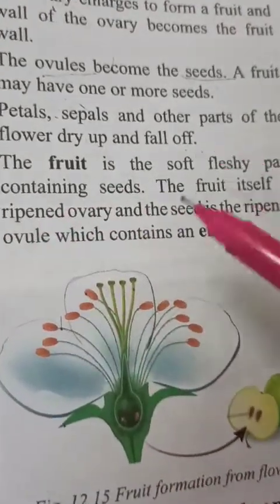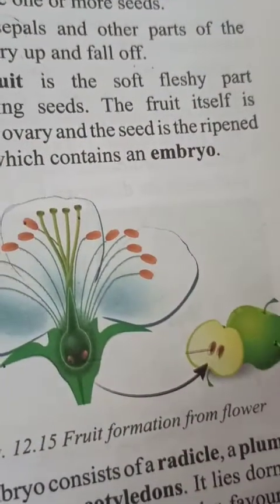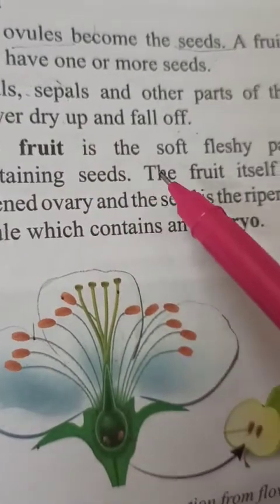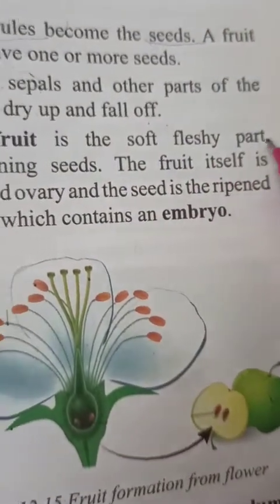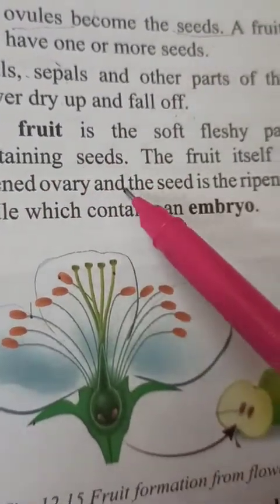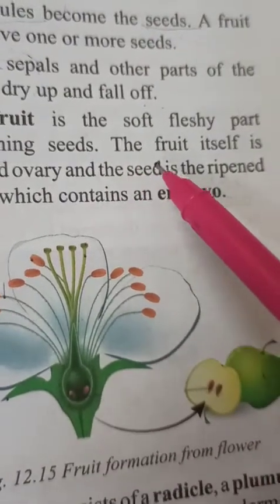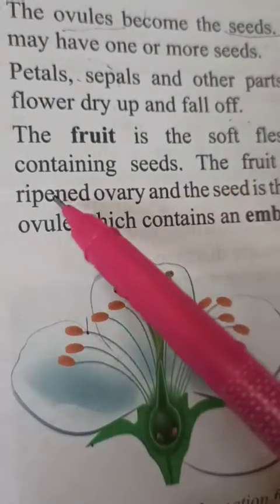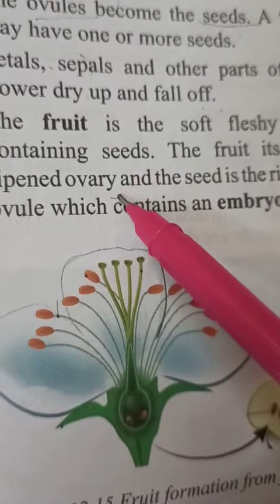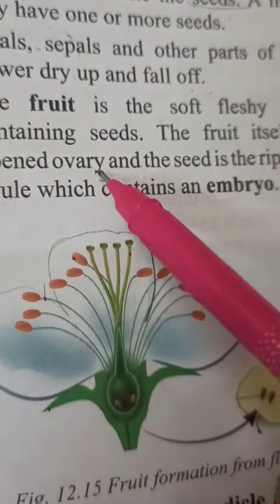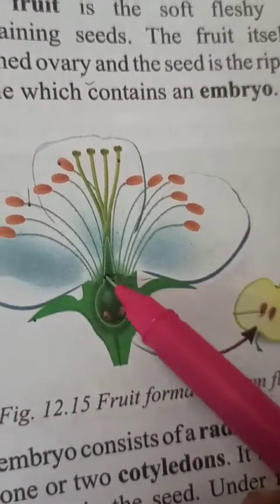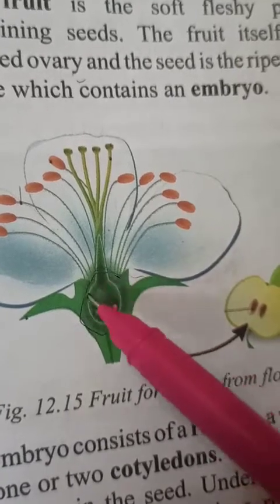So what is a fruit? Children, when fruit develops, the fruit is a soft fleshy part containing seeds. Okay, and the fruit itself is a ripened ovary. We can call it a ripened ovary because this part develops into fruit.